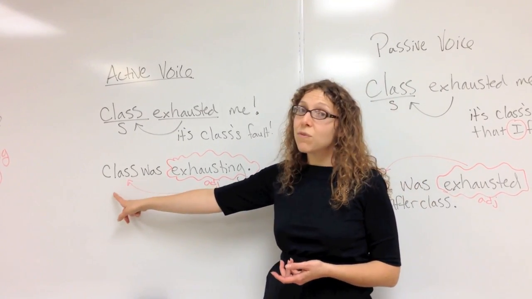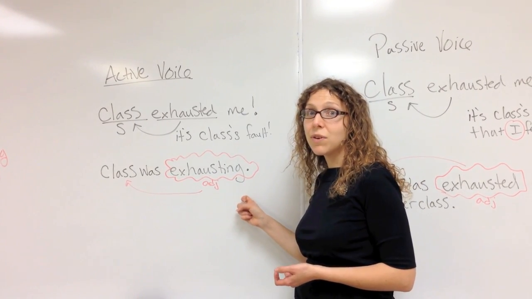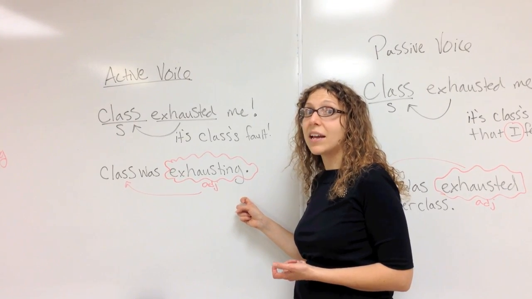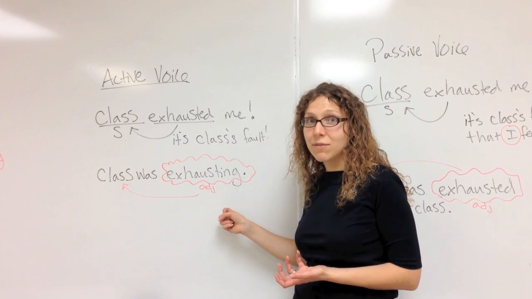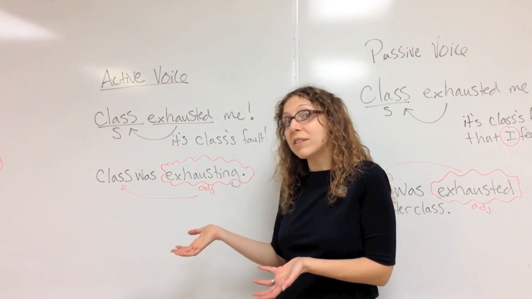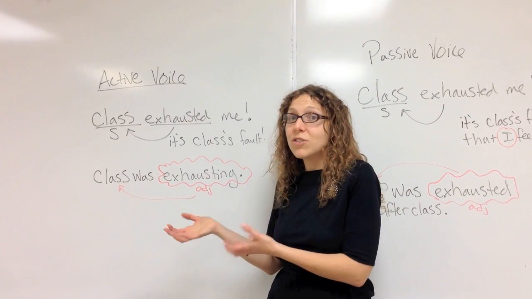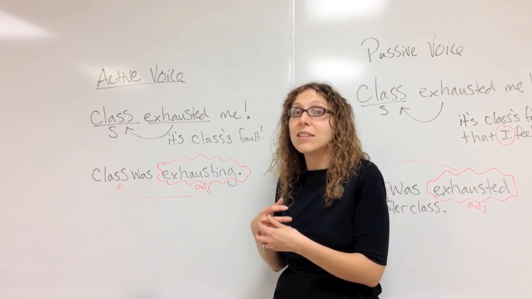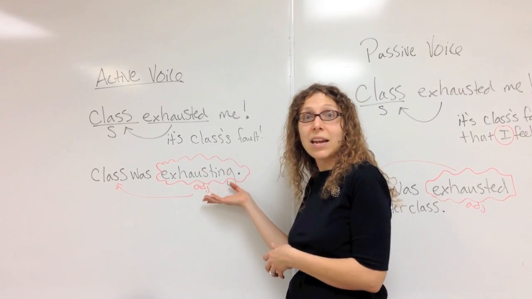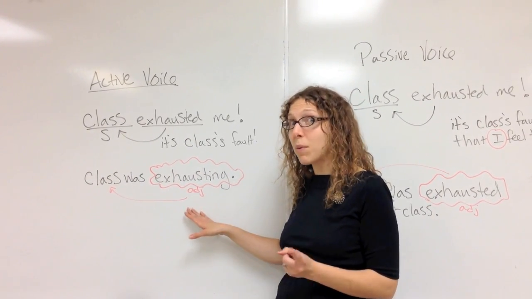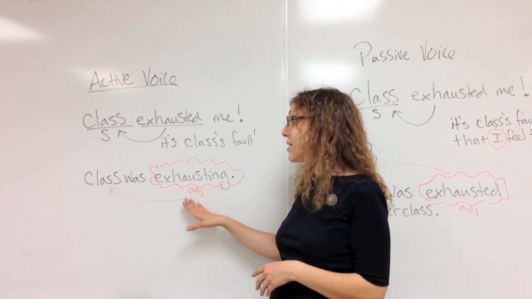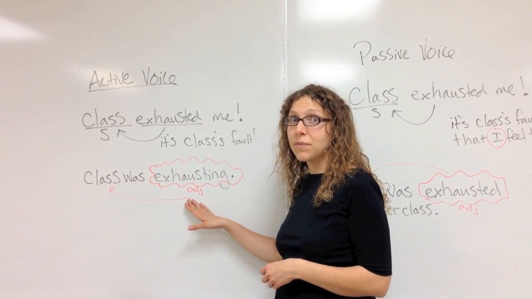Because it was class's fault, I use the active form of the adjective, which is the ing word. It's easy to remember that the ing is the active form because that's what we use for progressives. So ing is always kind of showing us that it's active in some way. Either it's an active voice adjective or it's a progressive verb. In this case, remember, it's not a progressive verb. It's an active voice adjective.